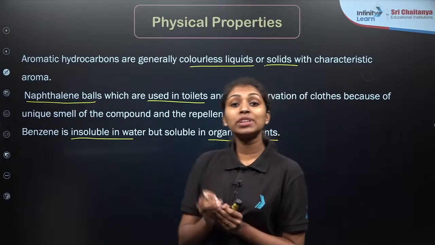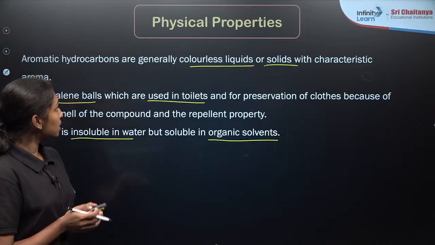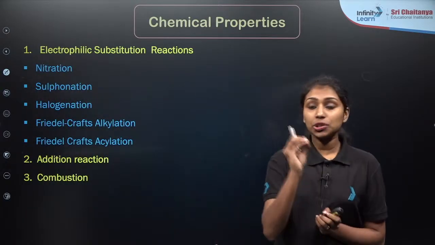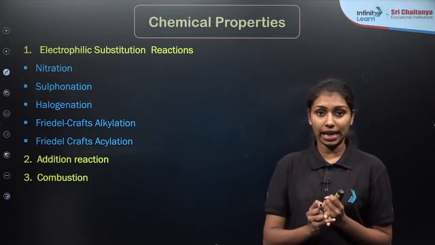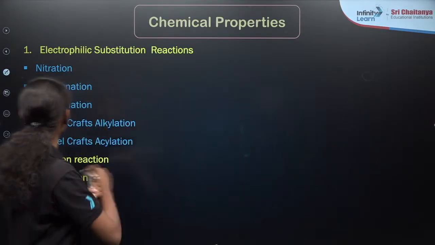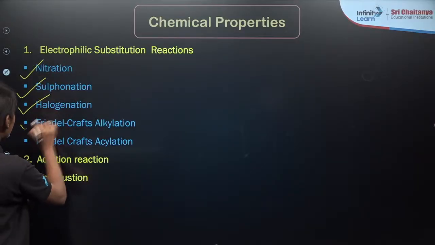Now let us talk about the chemical properties of aromatic compounds, right? There are a few more examples and reactions given here, as you can see over here. In particular, we need to talk about electrophilic substitution reactions. Among them, we need to focus on nitration, sulfonation, halogenation, Friedel-Crafts alkylation and acylation, right?